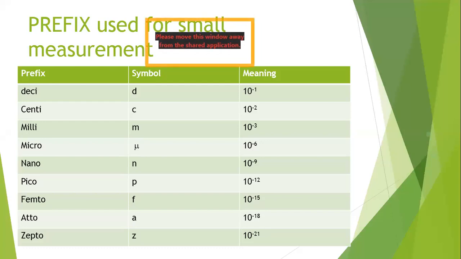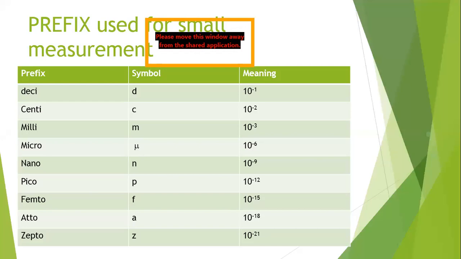We assume that millimeter and milligram are some units, but basically, meter is the unit. Milli is a prefix we add to represent that it is 1,000 times smaller than a meter. So when I say millimeter, it is the 1,000th part of a meter. If I take 1 meter and divide it into 1,000 equal parts, and take one part of it, that is my 1 millimeter. We don't realize it when we say millimeter means 1,000th part.